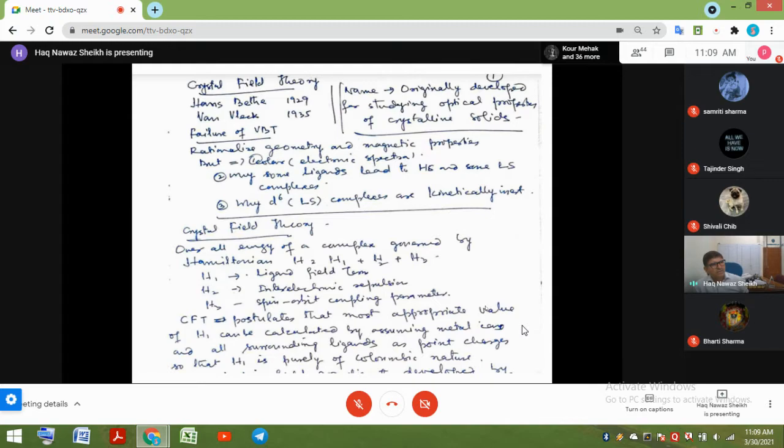You will read about these things in the next semester, that there are three features of the electronic spectra of the coordination compounds. Number one is the position of bands, the lambda max. Number two is how many bands are observed. It's not only one band; some compounds show 2, 3, 4 bands. Then the nature of the bands, whether bands are sharp or broad, and third is the intensity of the bands. These issues were not explained by the